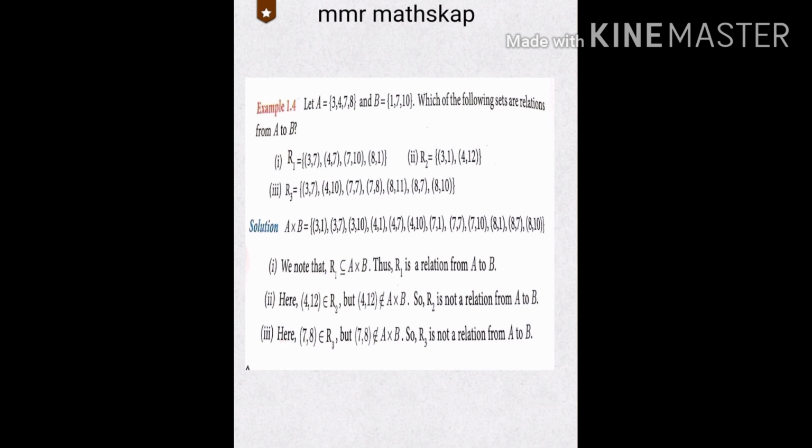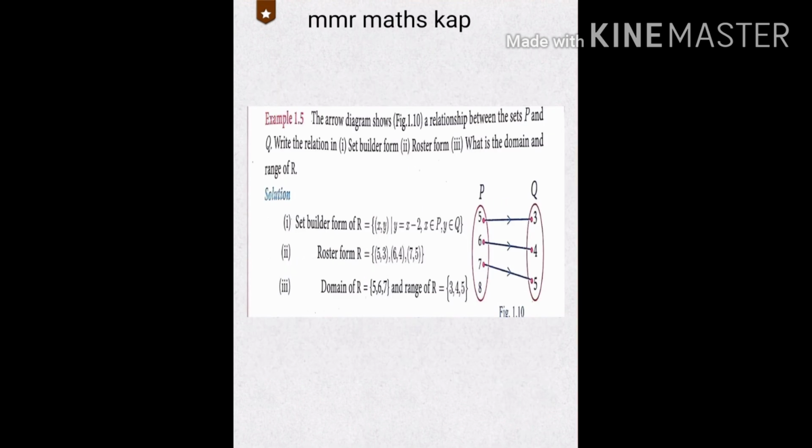It's a very important sum for you. Now, example 1.5. The arrow diagram shows a relationship between the sets P and Q. Write the relation in set builder form and roster form. The third one is: what is the domain and range of R? Again, three questions are asked. The first one is set builder form and roster form.